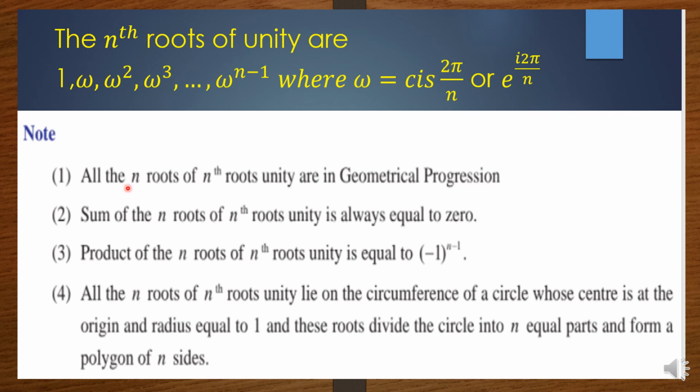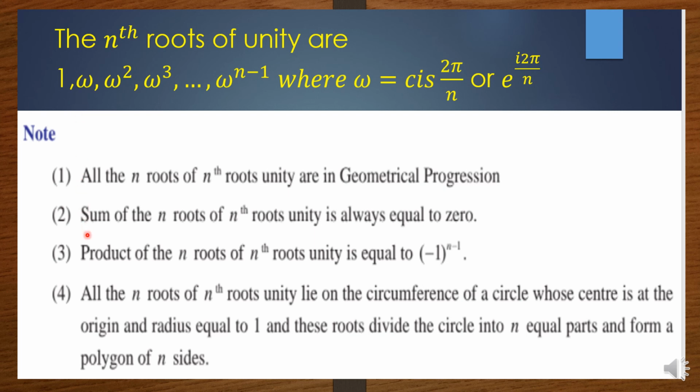Note that all the nth roots of unity are in GP. You see here we have 1, omega, omega square, etc., up to omega power n minus 1, isn't it? So this forms a GP. The first term, that is the A value, is 1, and the common ratio is what? T2 by T1, so omega by 1, it is omega. Same way if you take T3 by T2, it is also omega. So all the nth roots of unity form a GP, that is a geometrical progression, with the first term 1 and common ratio omega.